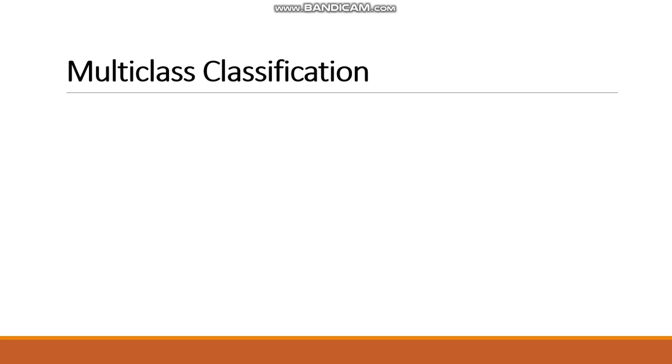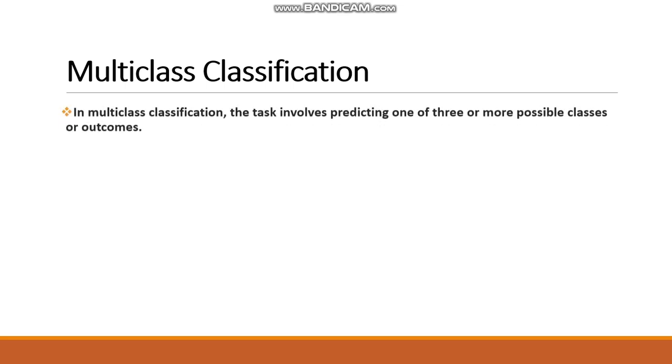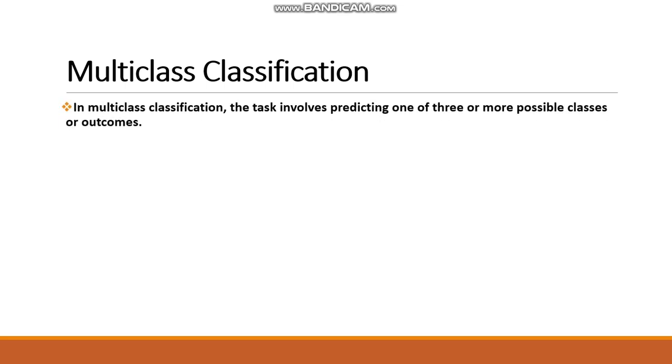Now, what is multi-class classification? In multi-class classification, the task involves predicting one of three or more possible classes or outcomes. There are more than two classes or labels.